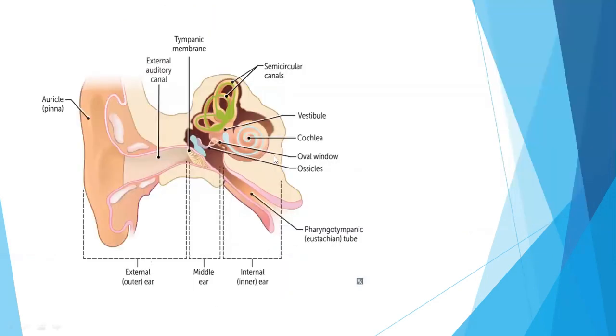So this is the basic schematic representation of the anatomy of the ear. Here you have your auricle or pinna, then the external auditory canal, then the tympanic membrane, and this is the middle ear. Obstruction anywhere between the external auditory canal and the middle ear will give rise to conductive hearing loss. Then here you have the inner ear, consisting of the vestibule, cochlea, and semicircular canals. Pathology anywhere in this inner ear will cause sensorineural hearing loss. That is the one thing that I want to highlight in this image. So we have the external ear, the middle ear, and the internal ear.